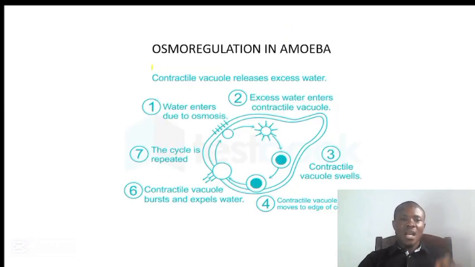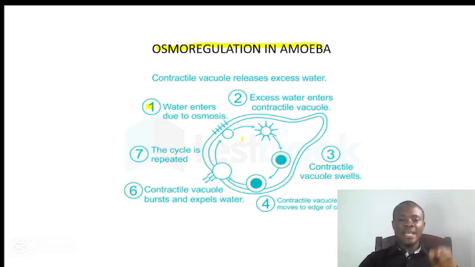Next we have here on the slide is osmoregulation in amoeba, how the amoeba regulates its water. So we are going to start from number one here. Water enters due to osmosis. As we define osmosis, it is the movement of water molecules from the region of high water potential to the region of lower water potential across a semi-permeable membrane until the molecules are evenly distributed. So water enters due to osmosis.